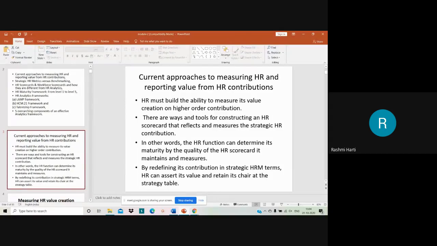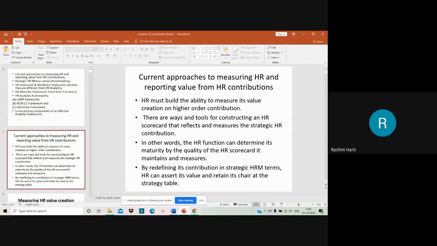So there are many ways and tools for constructing the HR scorecard. So for measuring the HR values, you need to have HR scorecard. So here there are many ways and tools for constructing HR scorecard that reflect and measure the strategic HR contribution. So in other words, HR functions can determine its maturity by the quality of HR scorecard it maintains and the measures.